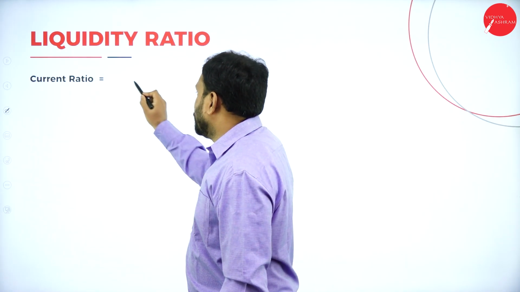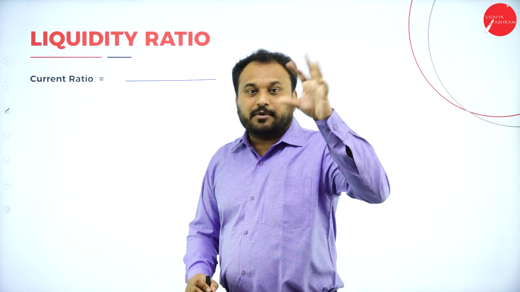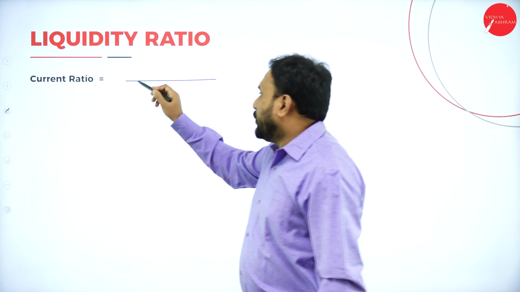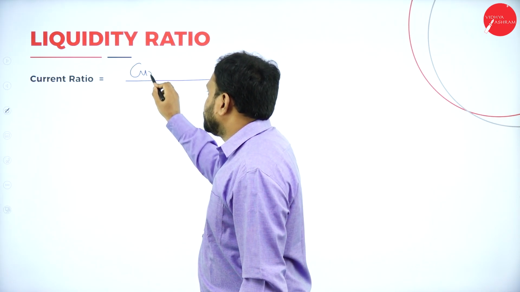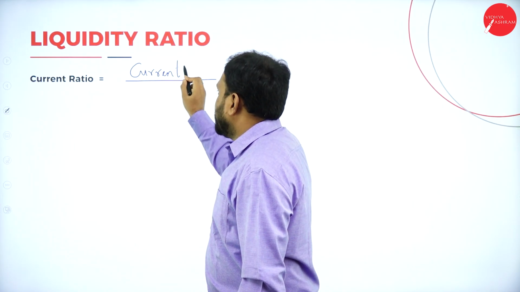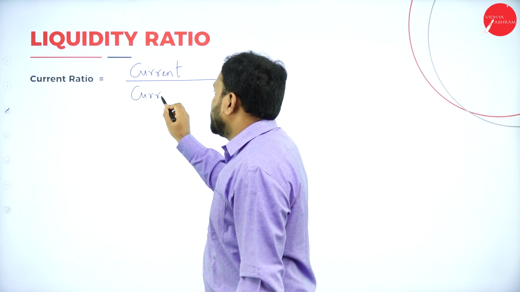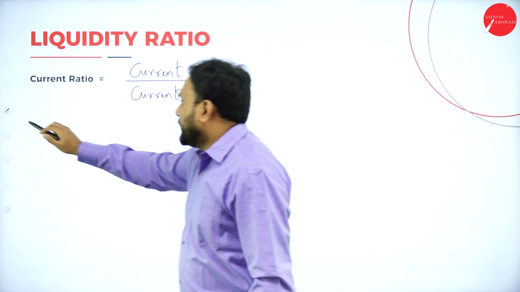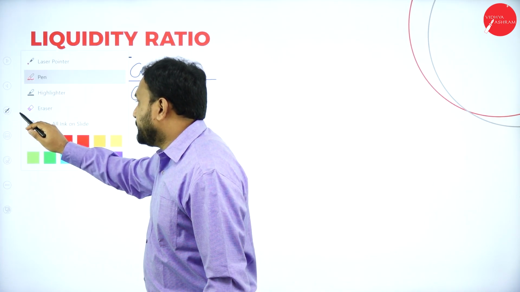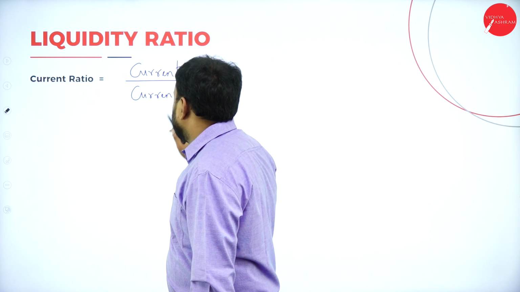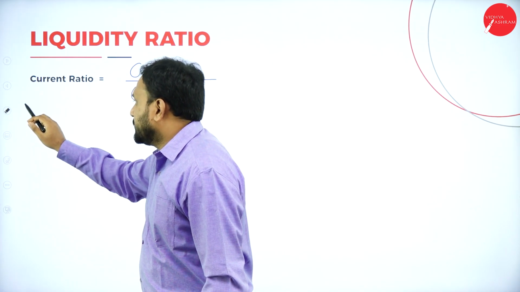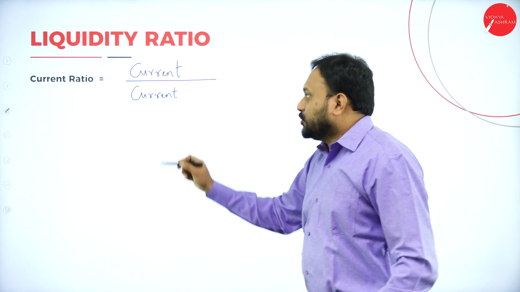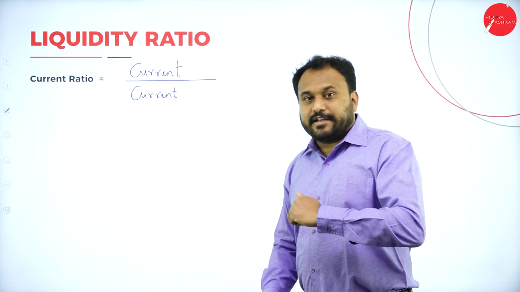So the formula here is, ratio is all about fractions, isn't it? So you go with the numerator and denominator. In both you write current. Current here, and here also current. Done. Now let's write it properly. Let's select the pen. Both the numerator and denominator have current and current.